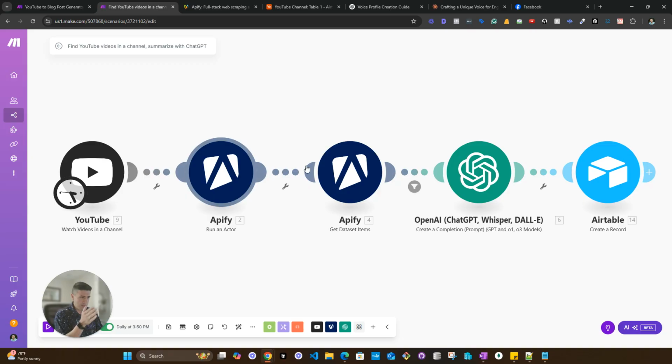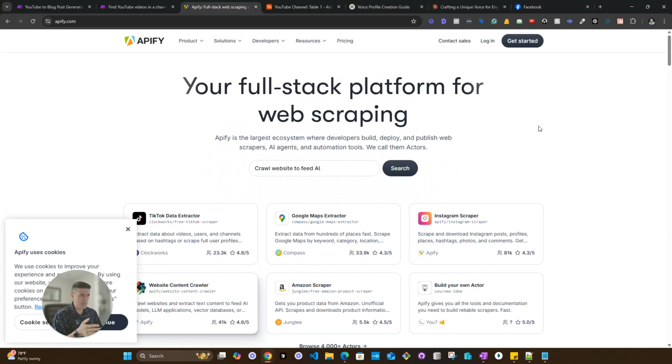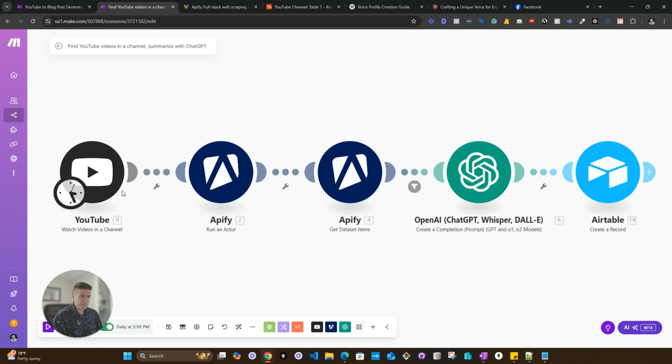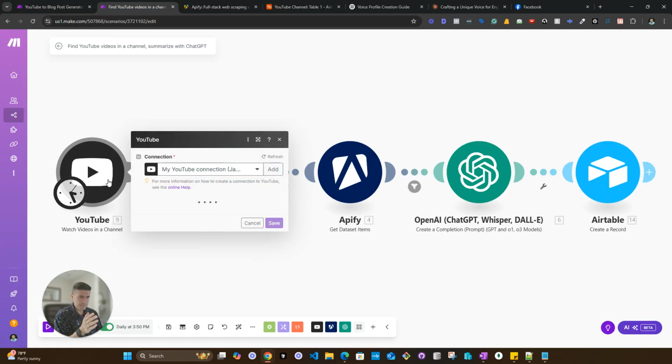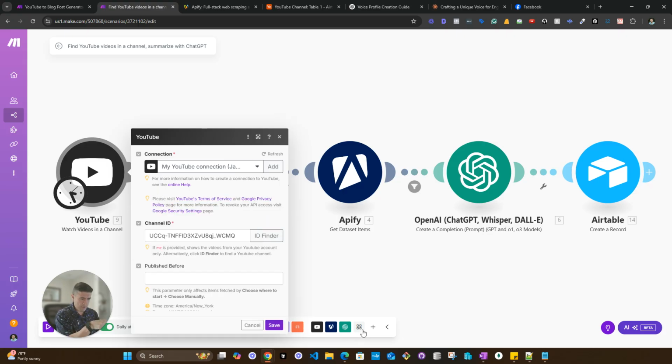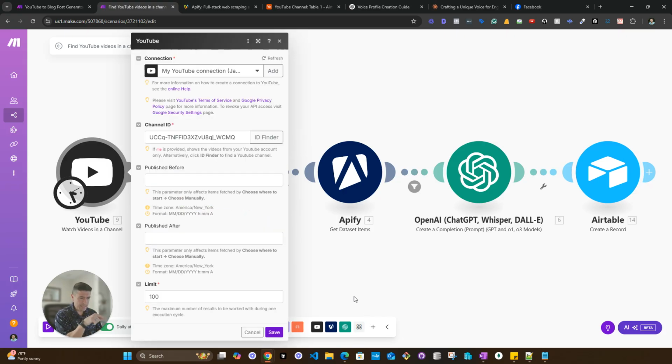So you have YouTube, then you have Apify, which is this marketplace with APIs. I've talked about it in the past, but you can come here and register for free. They give you $5 credit, and you can actually scrape any database based on the actors that they have on there. So I come in here. This is coming from the modules in make.com.